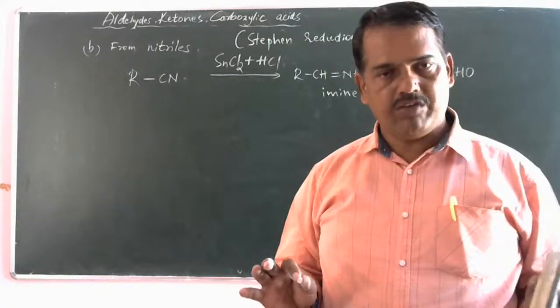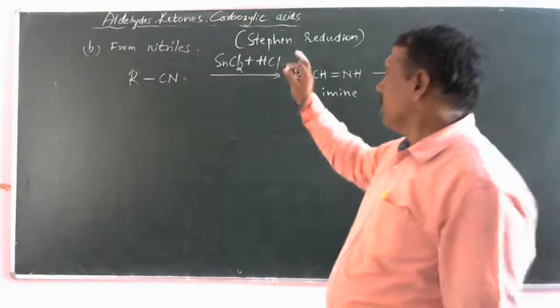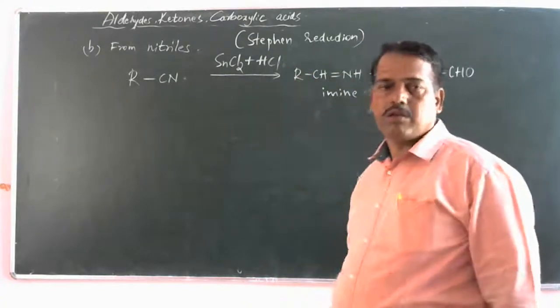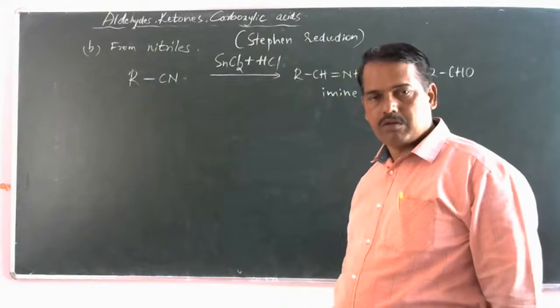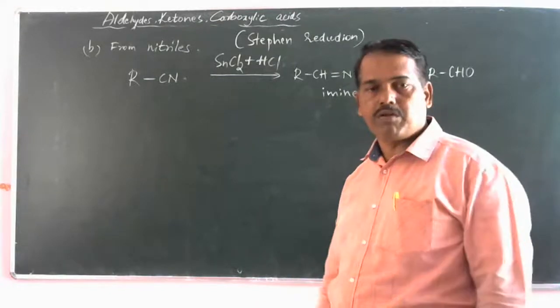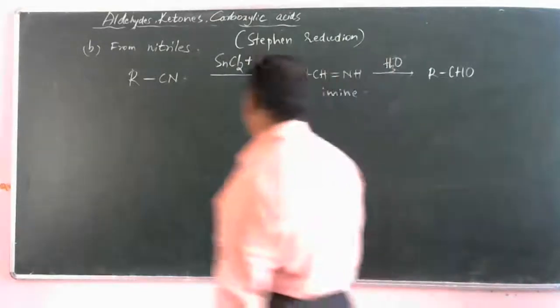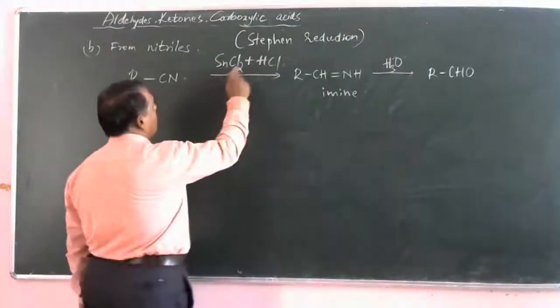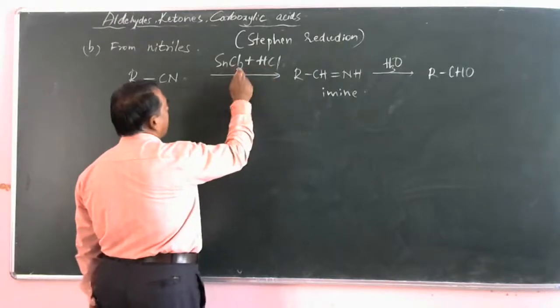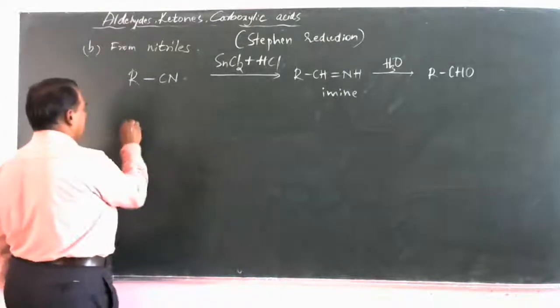When the nitrile RCN is treated with stannous chloride in the presence of hydrochloric acid, on reduction, SnCl2 plus 2HCl gives SnCl4 plus 2H.